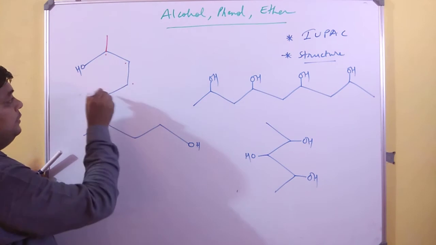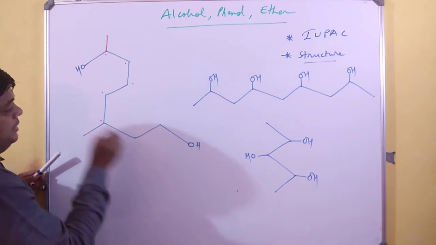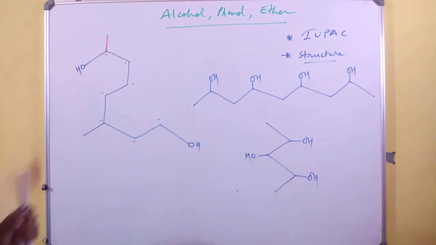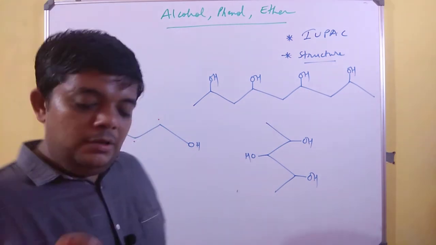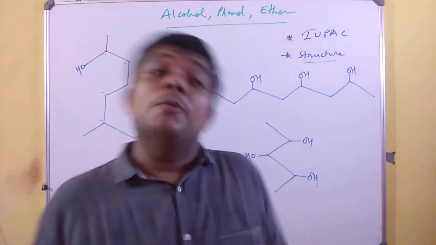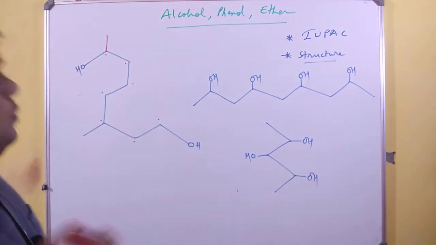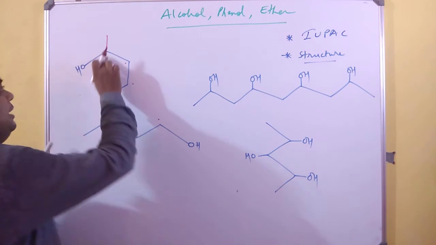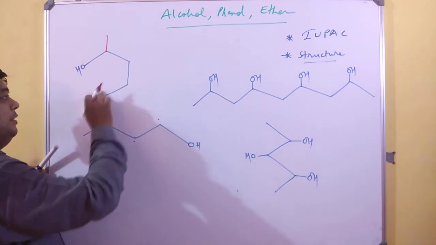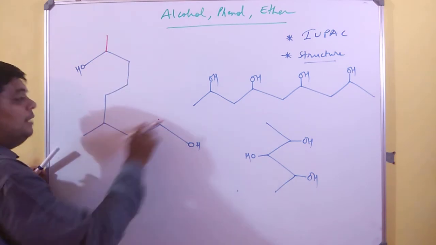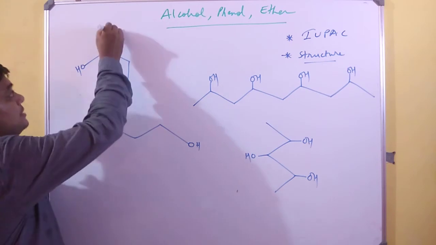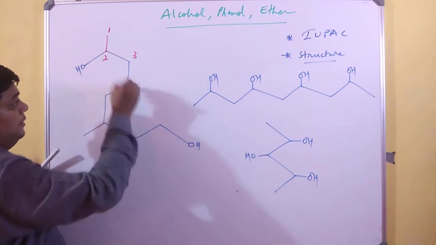Now, for this particular structure, just try to number it first. 1, 2, 3, 4, 5, 6, 7. If you will go like this, you will make a mistake. No one has ever told that OH should be given one number. It has to be given a minimum number. Always remember this. So never write 1 over here. Otherwise you will make a mistake. It is not a 7 carbon chain. Mind well, friends, it's an 8 carbon chain.